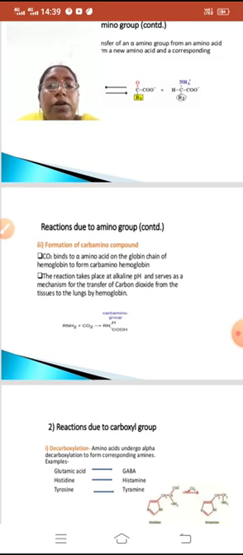So CO2 binds to an alpha amino group on the globin chain of hemoglobin to form carbamino hemoglobin. The reaction takes place at alkaline pH and serves as a mechanism for the transfer of carbon dioxide from the tissues to the lungs by the hemoglobin.